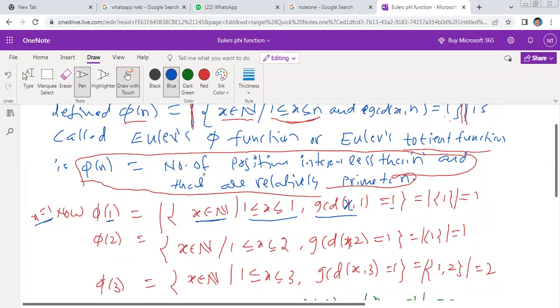According to this concept, the number of positive integers less than n which are relatively prime to n. What is the relatively prime number to 1? The relatively prime number to 1 is 1. Therefore 1 less than or equal to x, GCD of x comma 1. That means there is only one element. This modulus means cardinality, and the number of elements in the set is only 1.